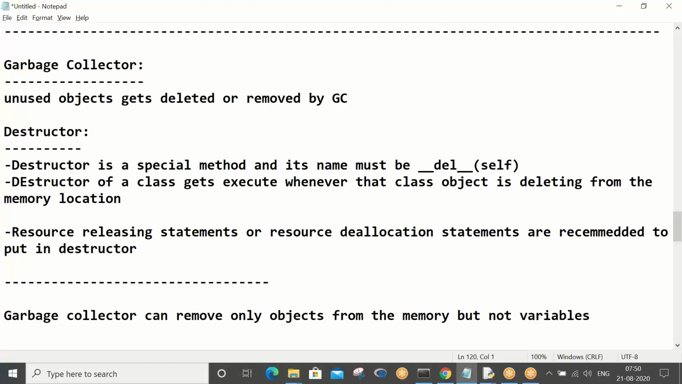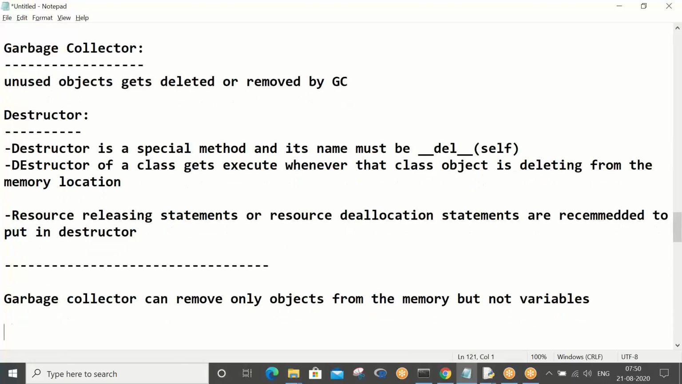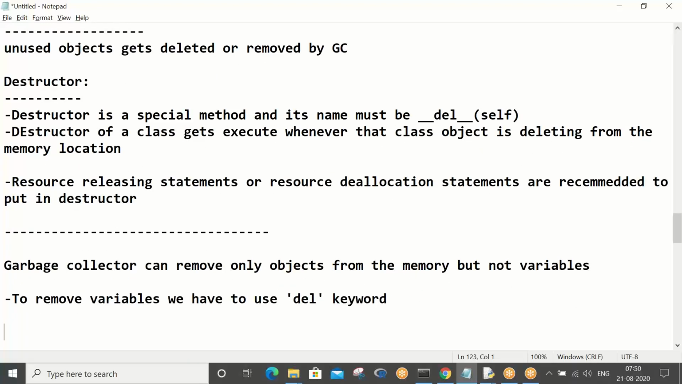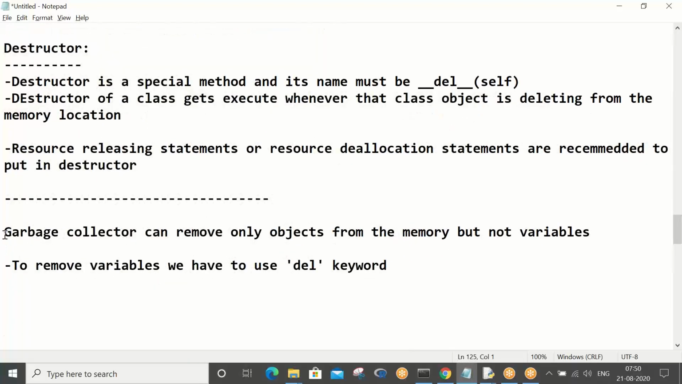So the concept is how to remove variables. To remove variables, we have to use the del keyword. This is the very first session where you got introduced to the del keyword, and now again you are going to use the del keyword.